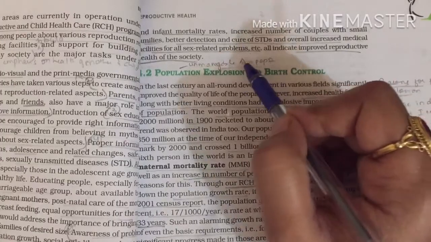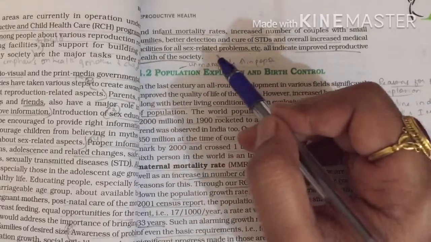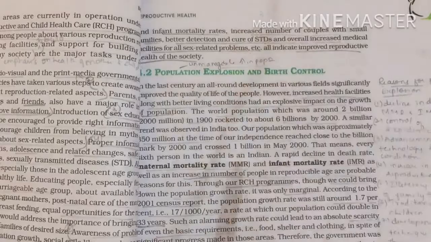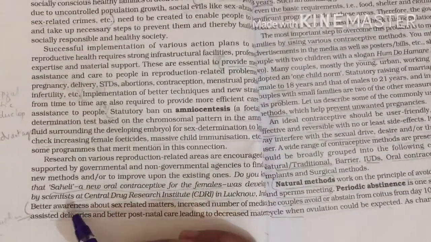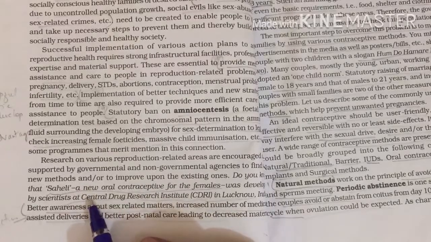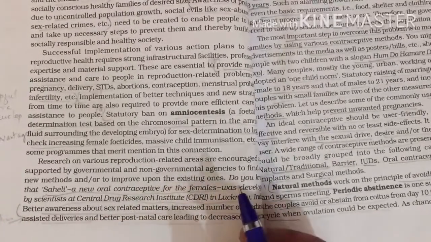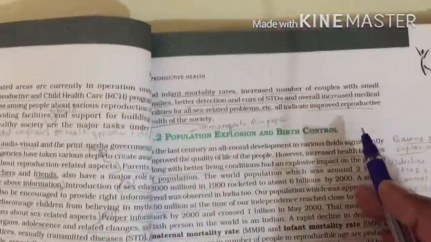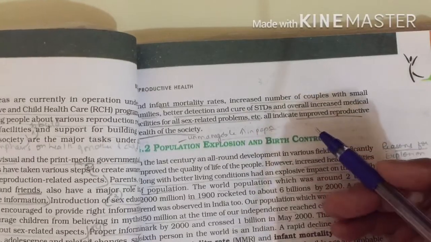So this is helpful to build a healthy society. This is about indicators of reproductive health, which we have discussed from here. Saheli is a 1 mark question, CDRI is a 1 mark question. The indicators of improved reproductive health we didn't get earlier, but you have all that information here. Either it can be asked in your entrance exam or even in your theory exam.